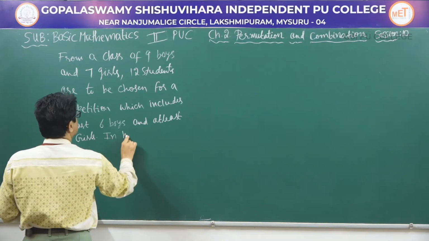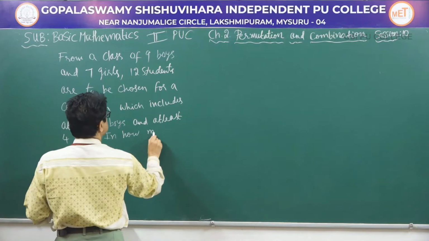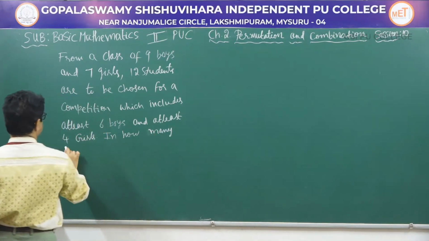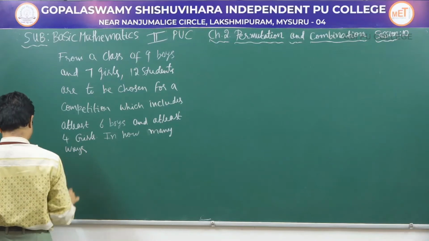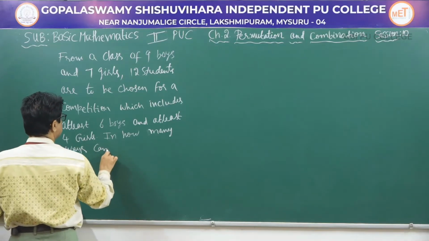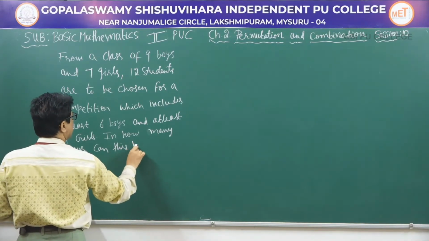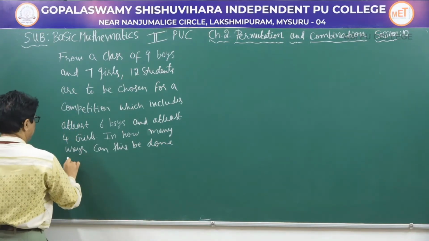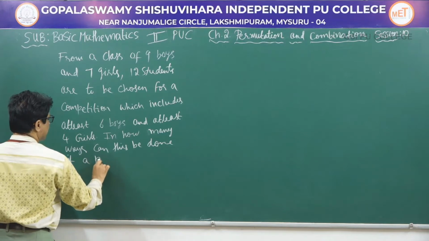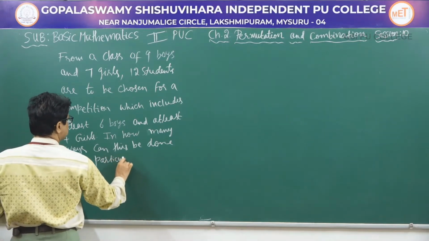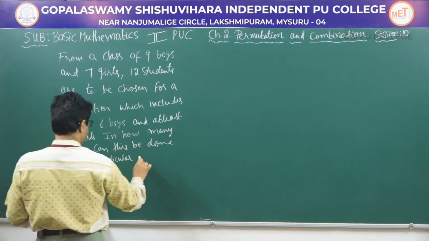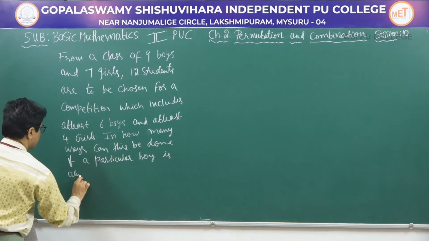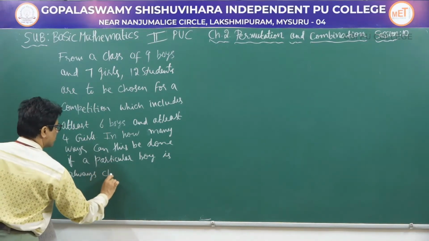In how many ways can this be done if a particular boy is always chosen?